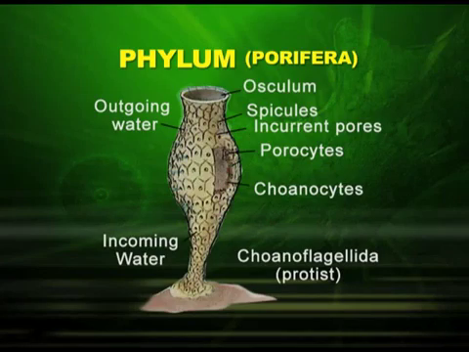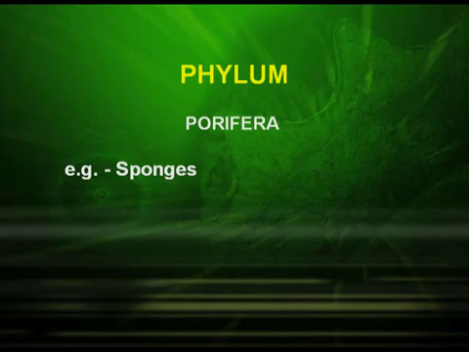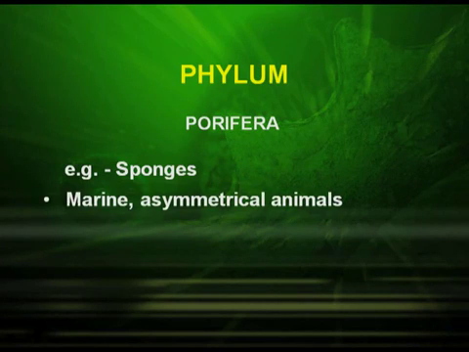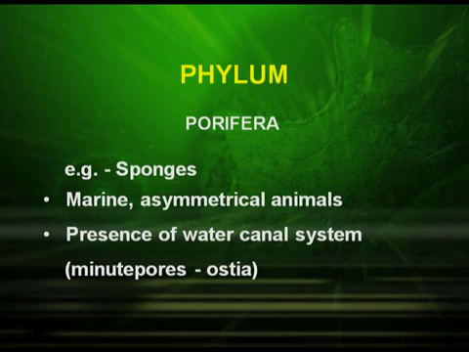Phylum Porifera. Porifera includes sponges. They are marine as well as asymmetrical animals. They have a water canal system and their body has minute pores, which are known as ostia.